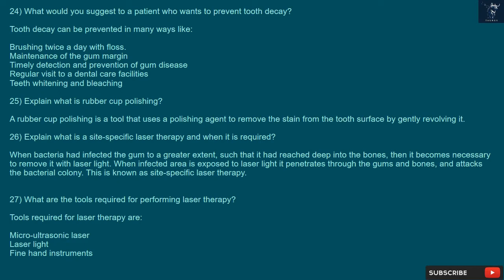26. Explain what is a site-specific laser therapy and when it is required. When bacteria have infected the gum to a greater extent, such that it has reached deep into the bones, then it becomes necessary to remove it with laser light. When the infected area is exposed to laser light, it penetrates through the gums and bones and attacks the bacterial colony. This is known as site-specific laser therapy. What are the tools required for performing laser therapy? Tools required for laser therapy are micro-ultrasonic laser, laser light, fine hand instruments.